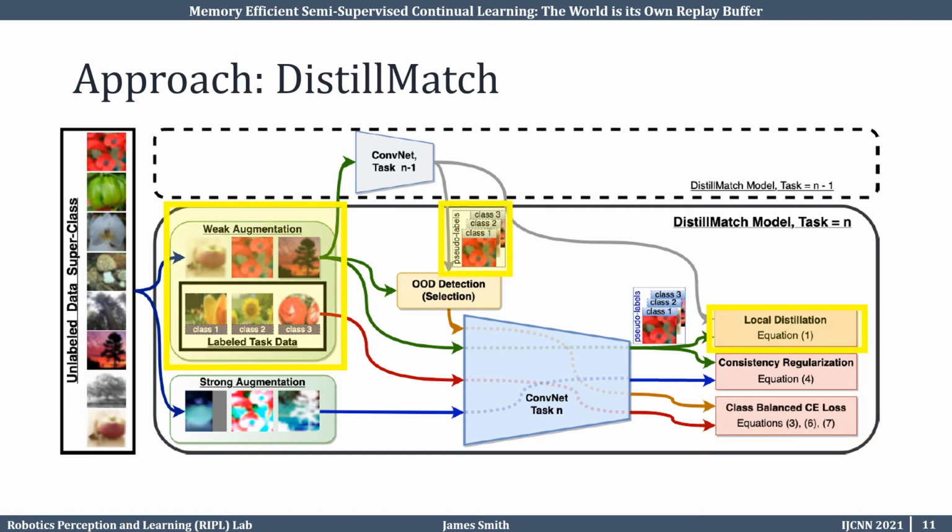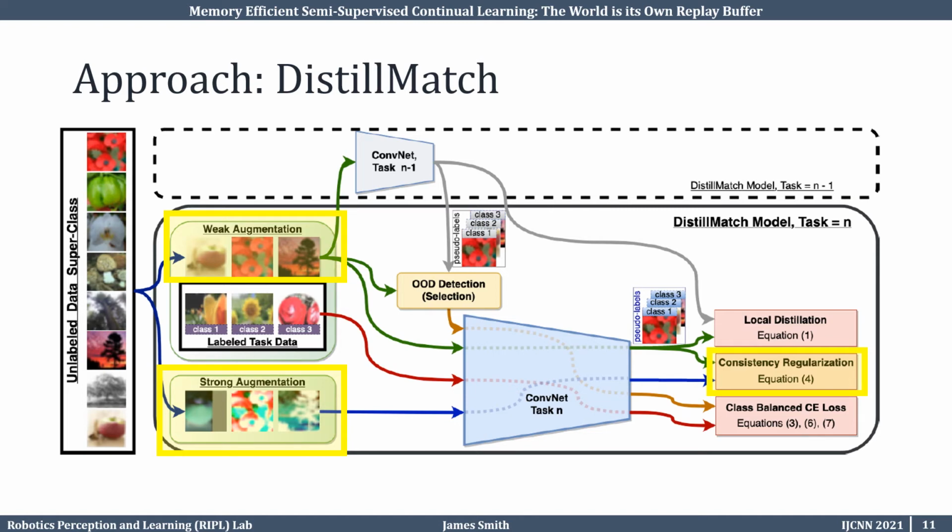Second, we use both the labeled and all unlabeled data for local knowledge distillation. This loss is the KL divergence between class predictions from the past network and the current network. The idea is we want the current model to make similar predictions to our prior model over the set of past task classes. We found that out-of-distribution data can also be used for this loss, and therefore we use all unlabeled data in this step. This is equation 1 from our main paper text.